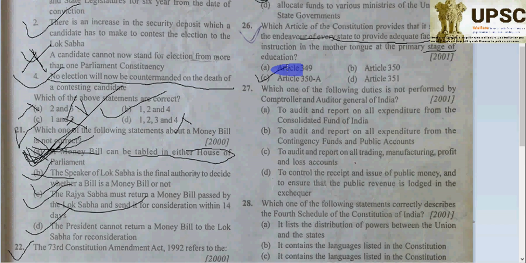350A is giving adequate facility for instruction in the mother tongue at the primary stage of education. So here C will be correct.